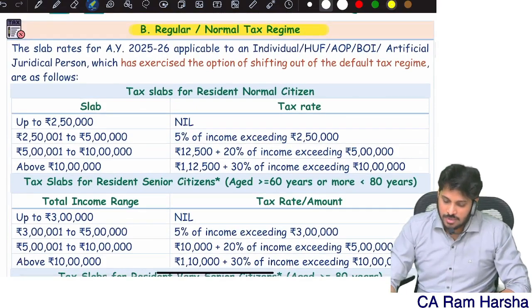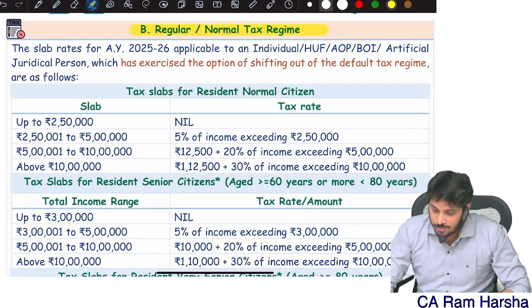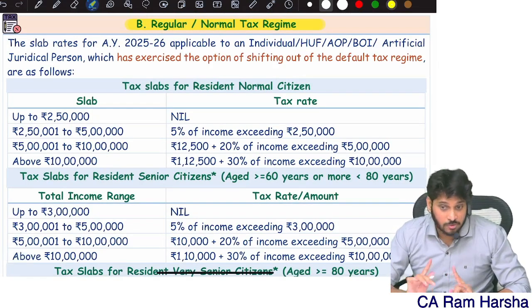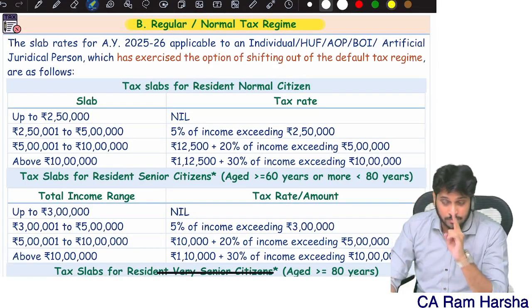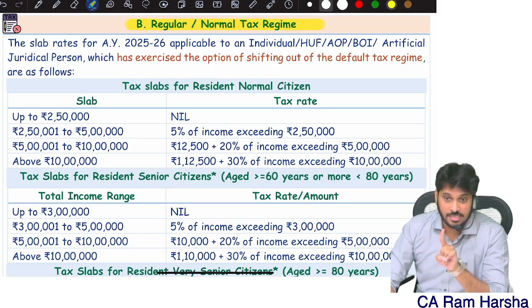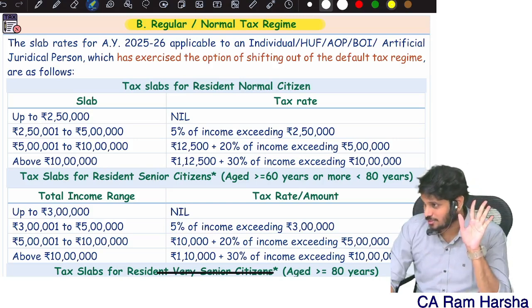Regular or normal tax regime, what are the tax rates? Remember I told you, whenever a tax computation question is there in the exam, first you should check whether the SSE is resident or non-resident. Then you should check default tax or optional tax. After you decide both of these, then you think about the tax rate.